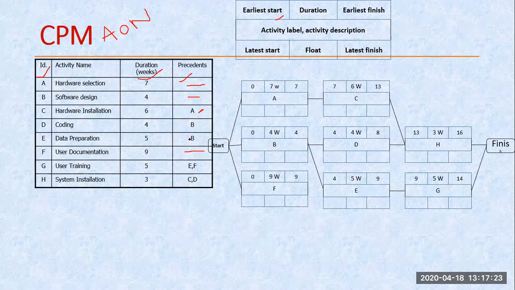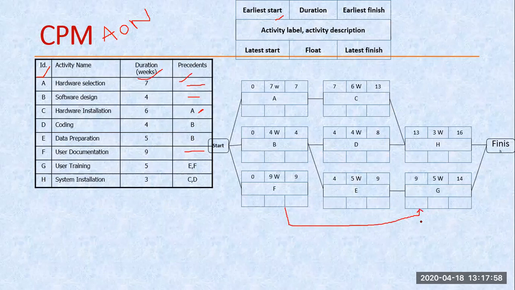Similarly, there are two nodes having the same dependency B. Those nodes are D and E. So that's why we are representing two nodes in front of B, D and E. Similarly, C and D are the dependent nodes for H. So after C and D, we are representing H. And similarly here, E and F. So here one is missed. So it should be this way. Okay. So right now this is the complete network.